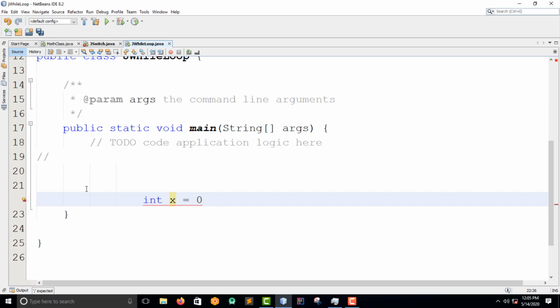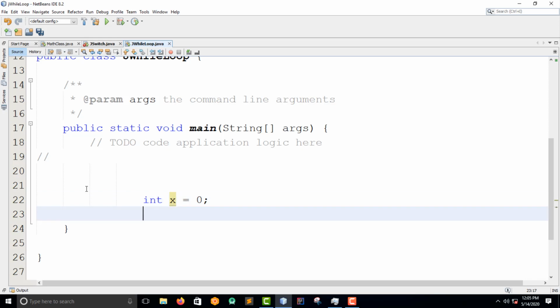Guys, do you remember when I told you that in any object-oriented programming language, it starts to count from 0 and then 1? So the first position is 0. So I have to declare this, and then I want to use this keyword here, while.